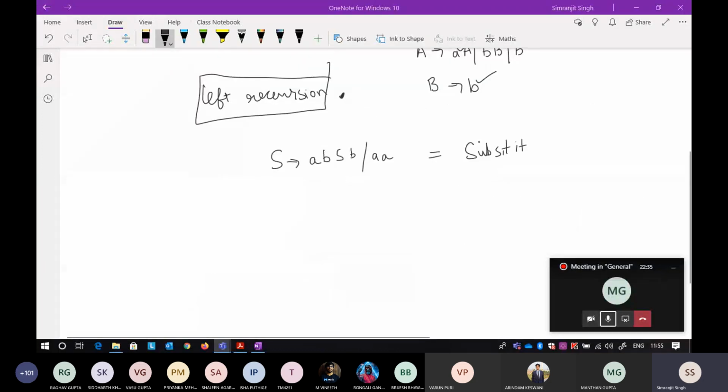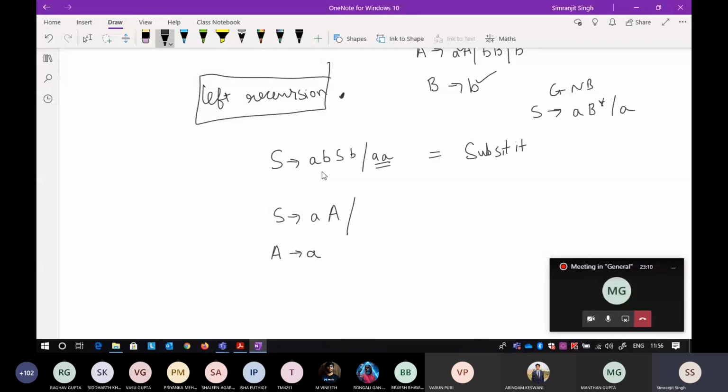Okay. Now in this one, what is the problem? There are two A's, so there are two terminals. The GNF is of the form where there is a terminal followed by a series of non-terminals, and there can be only one terminal. So there is a problem here. I can solve this by writing A followed by the terminal A, and now this terminal A I can write as A tends to a. So this problem is solved.